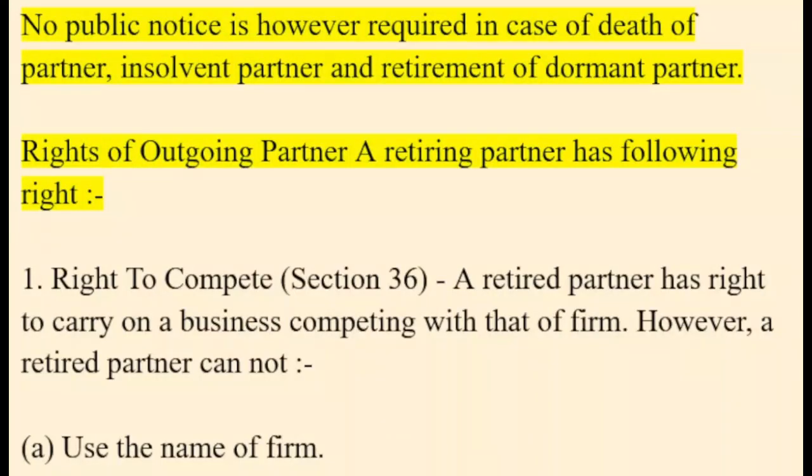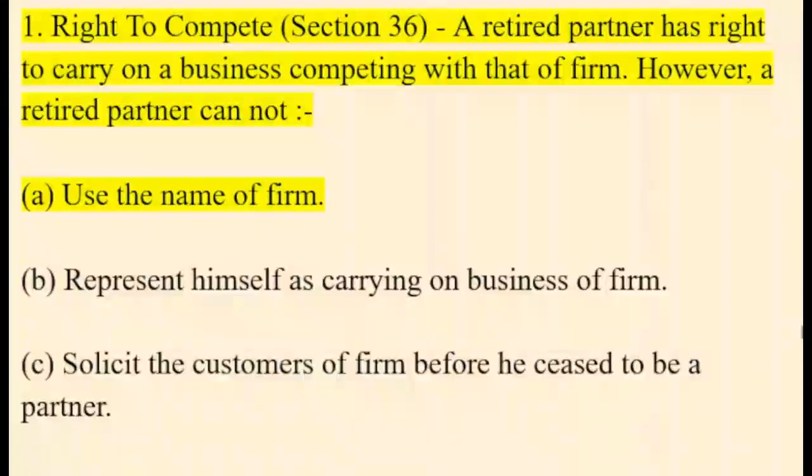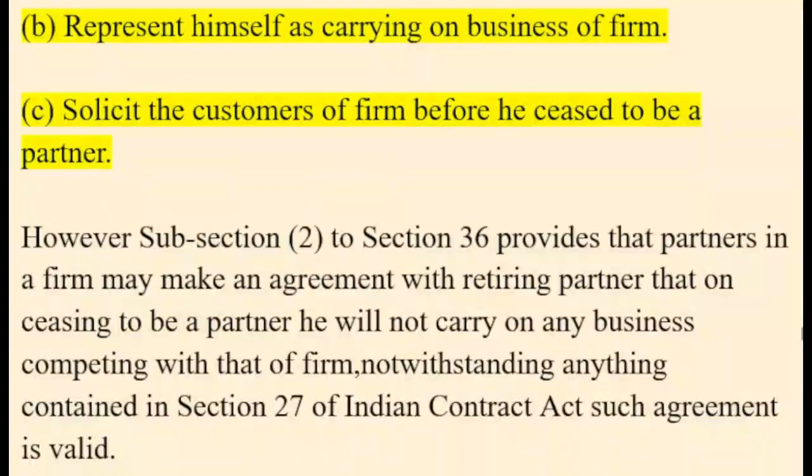Rights of outgoing partner. A retiring partner has the following rights. 1. Right to compete. Section 36: A retired partner has the right to carry on a business competing with that of the firm. However, a retired partner cannot a. use the name of the firm, b. represent himself as carrying on the business of the firm, c. solicit the customers of the firm before he ceased to be a partner.